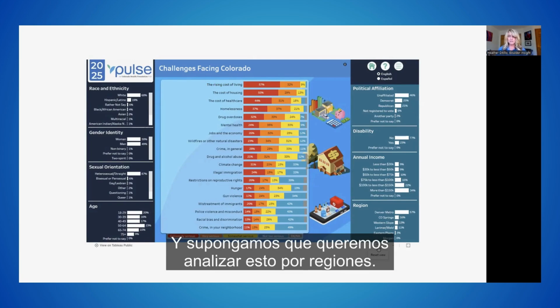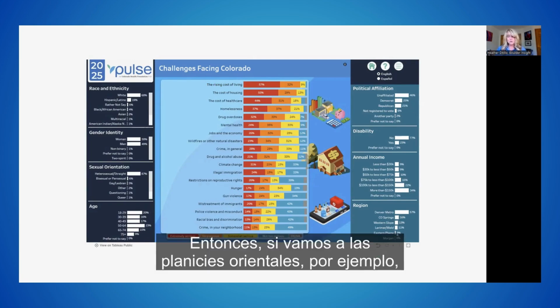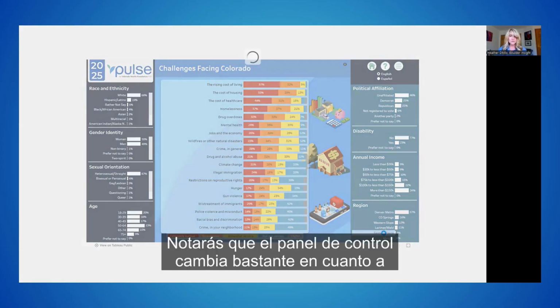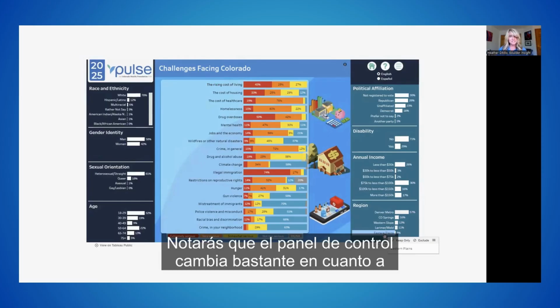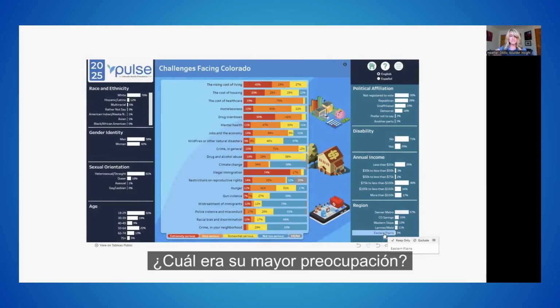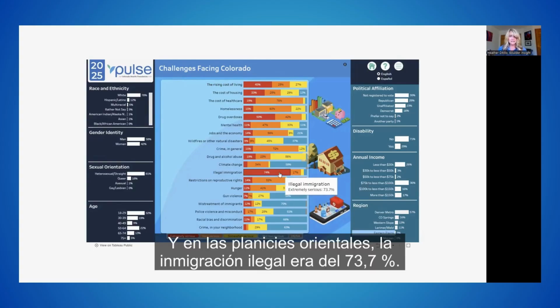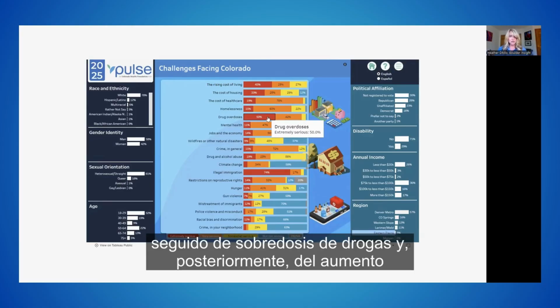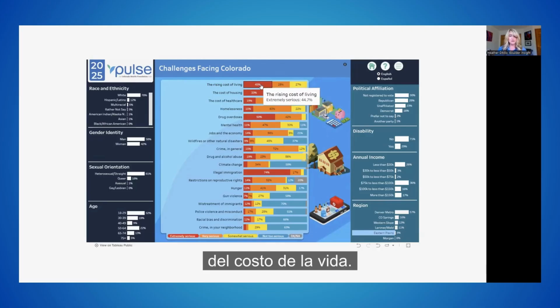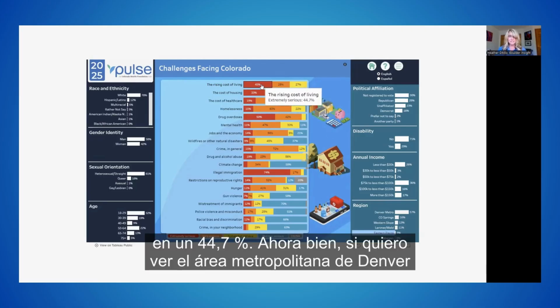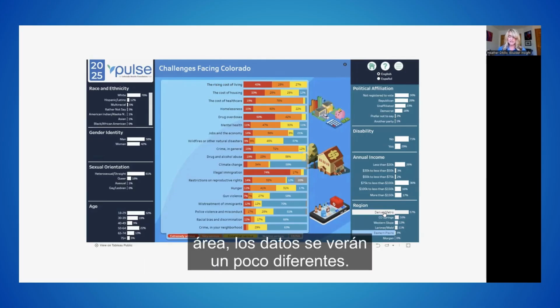And let's say that we want to look at this by region. So if we go to Eastern Plains, for instance, you'll notice that the dashboard changes quite significantly about what was their biggest concern that's extremely serious. In the Eastern Plains, illegal immigration was at 73.7%, followed then by drug overdoses, and then the rising cost of living at 44.7%.